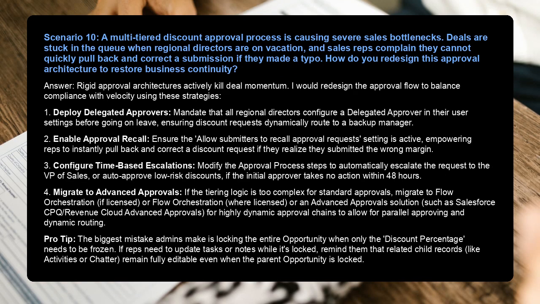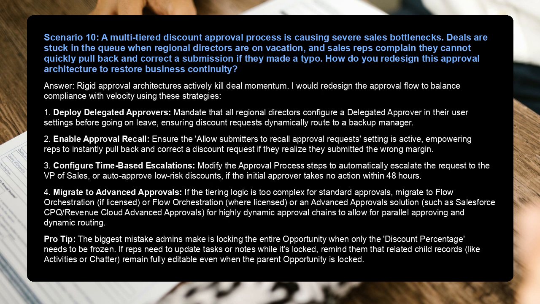Scenario 10. A multi-tiered discount approval process is causing severe sales bottlenecks. Deals are stuck in the queue when regional directors are on vacation, and sales reps complain they cannot quickly pull back and correct a submission if they made a typo. How do you redesign this approval architecture to restore business continuity? Answer: rigid approval architectures actively kill deal momentum. I would redesign the approval flow to balance compliance with velocity using these strategies.